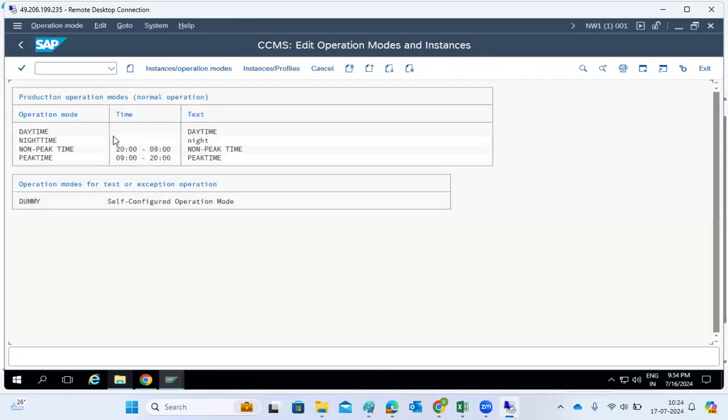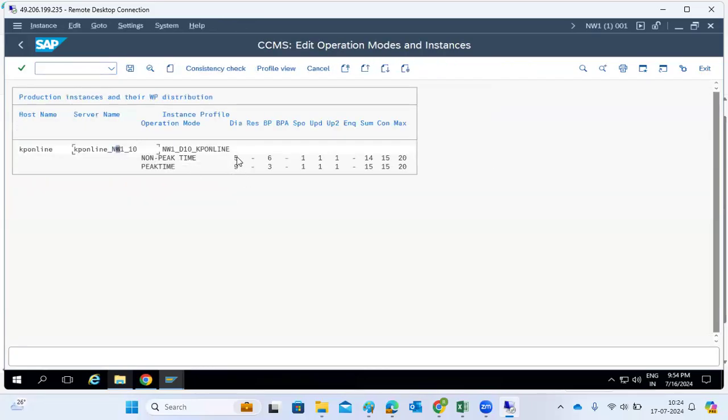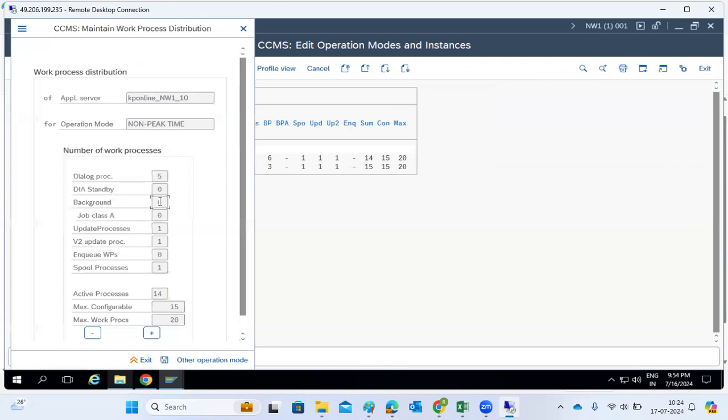In RZ04, 5 and 6, right? 5 and 6, it's changed already. While we are doing the configuration, we save it, and automatically it got changed. Why? Because the non-peak hours timeline comes under non-peak hours, in this time only, right?